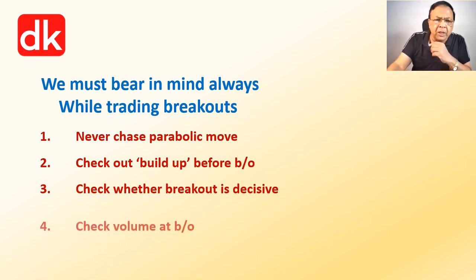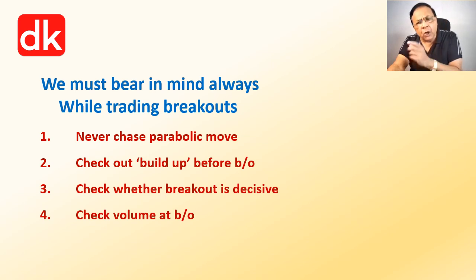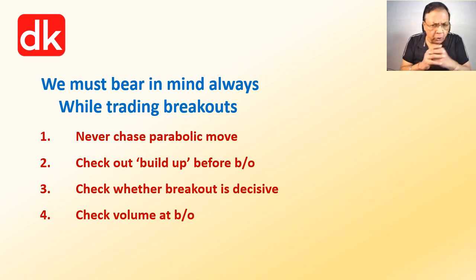And the fourth important point is check out the volume at breakout. There should be a surge in the volume when breakout takes place. This point I am not going to cover because we have covered this aspect many a times on this channel. Simply you have to remember there should be a surge in the volume when breakout takes place with respect to the prior day volume.